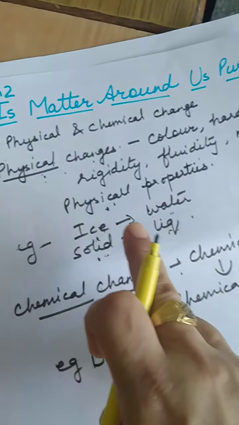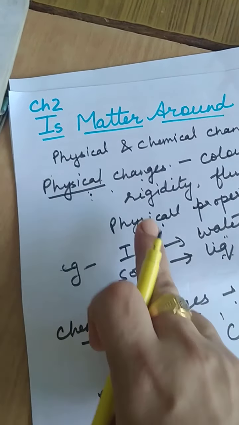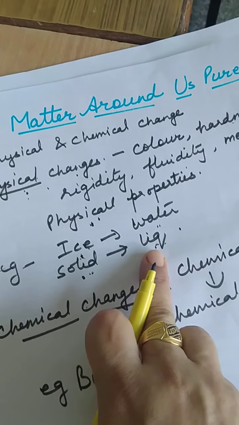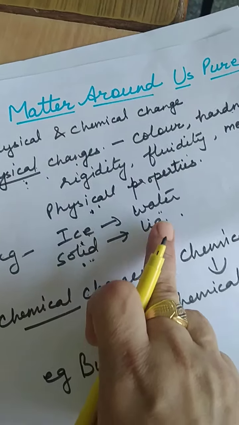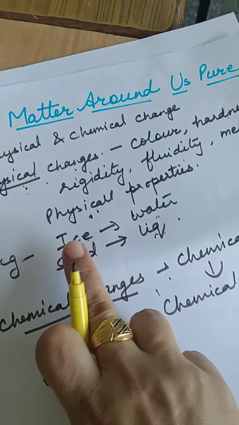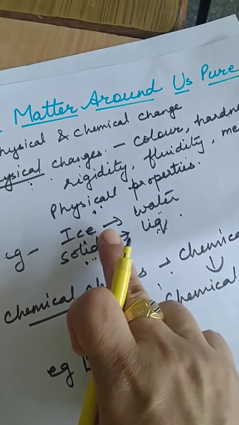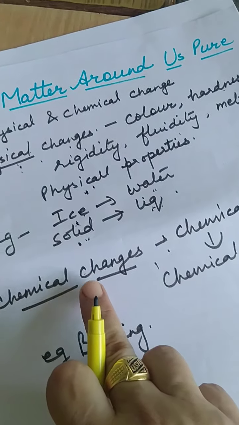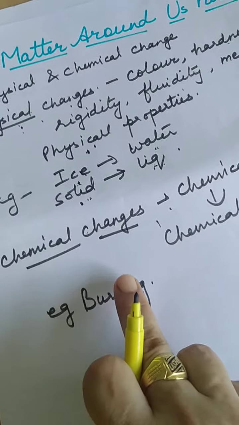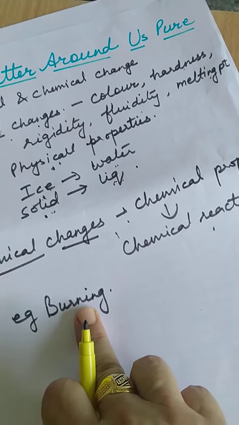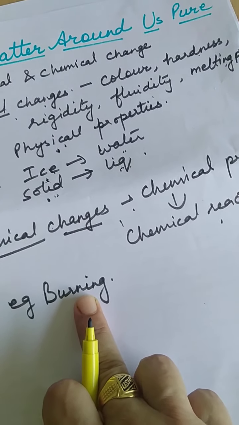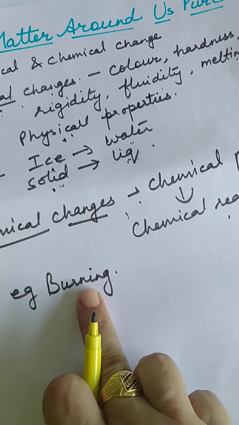In physical changes, you can get back the substance. Like ice, you heat it to water, you freeze it to ice, so you can get back the substance. But in chemical changes you cannot, it is a permanent change.